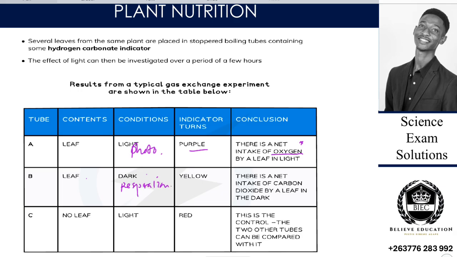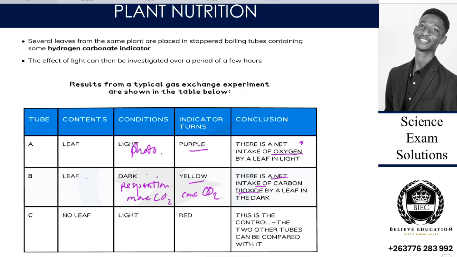So respiration is occurring, and once respiration occurs, we are saying there is more CO2 produced, right? It then turns what? Yellow, to show that we have more concentration of what? More concentration of CO2, and then here they say that there's a net intake of carbon dioxide by the leaf in the dark.